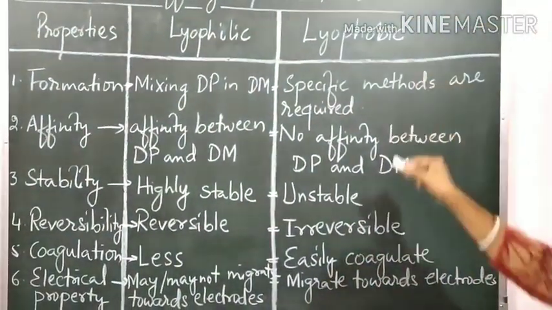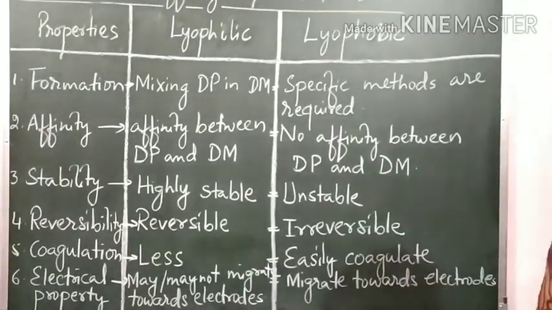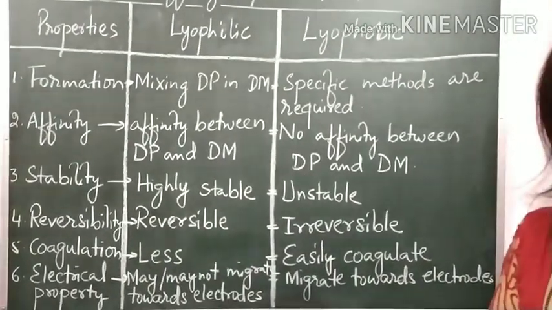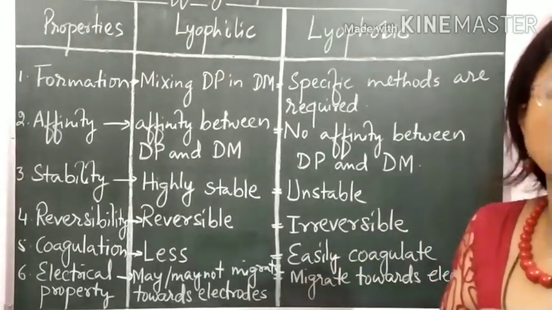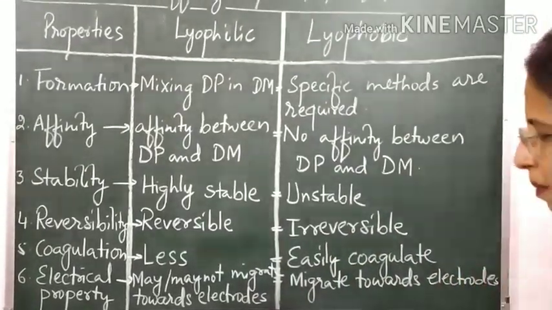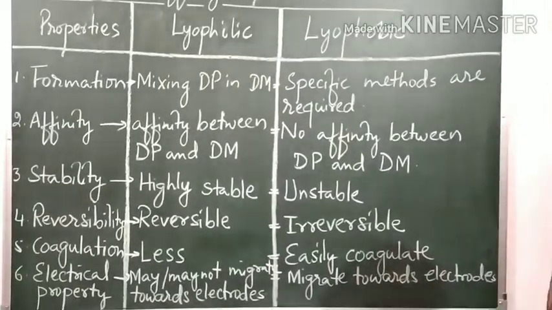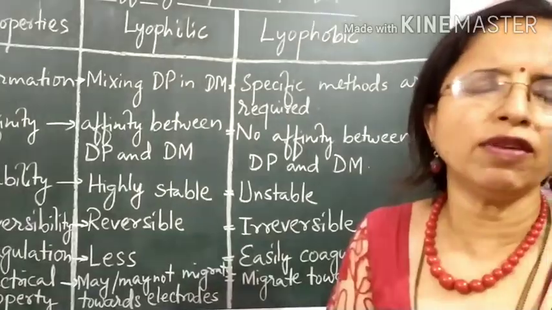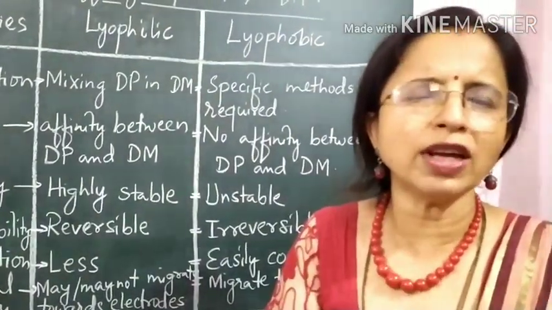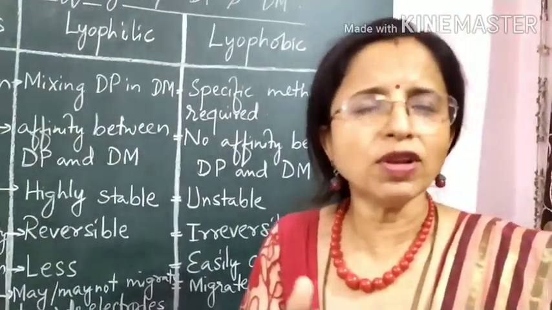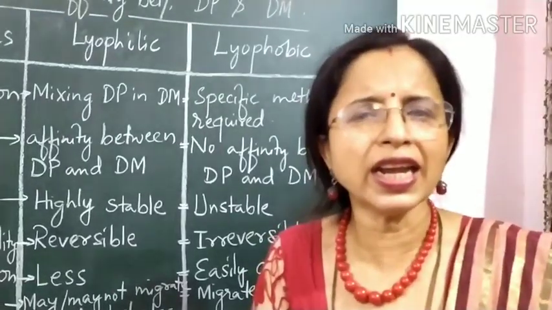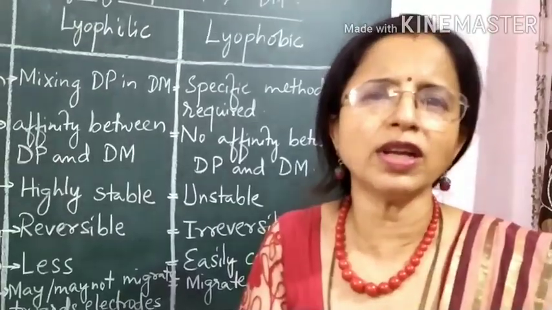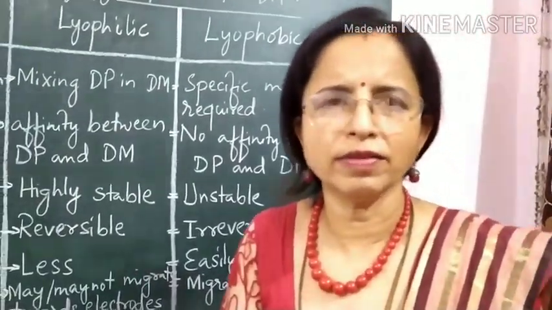But in case of lyophobic, the particles are compulsorily charged, either positive charge or negative charge. Depending on the charge possessed by the particle, they migrate towards the respective electrode. If the colloidal particles are positively charged, they will move towards the negative terminal, that is cathode. If the colloidal particles are negatively charged, then they are going to move towards the positive terminal, that is anode.